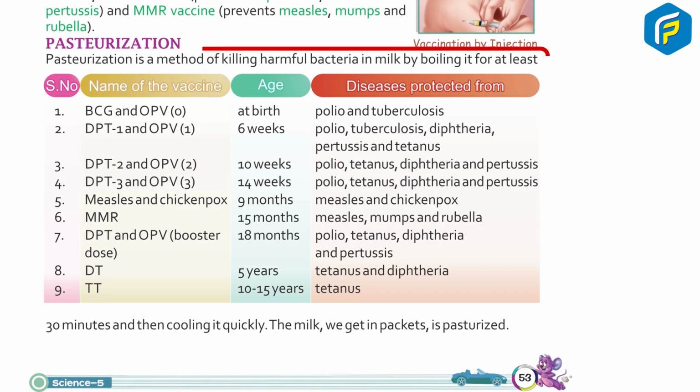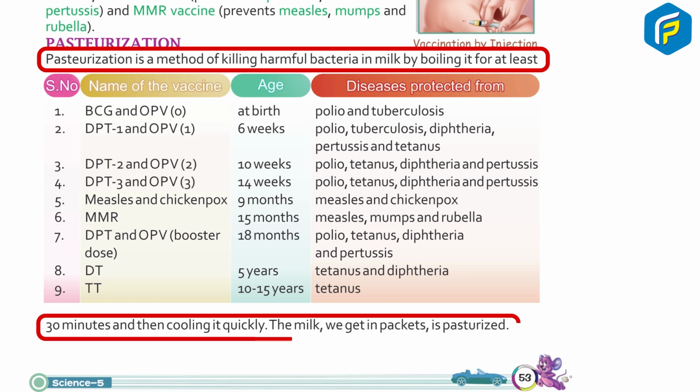Pasteurization. Pasteurization is a method of killing harmful bacteria in milk by boiling it for at least 30 minutes and then cooling it quickly. The milk we get in packets is pasteurized.